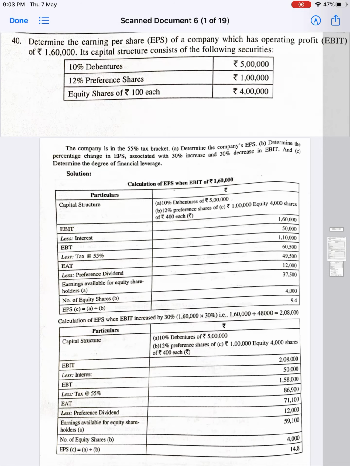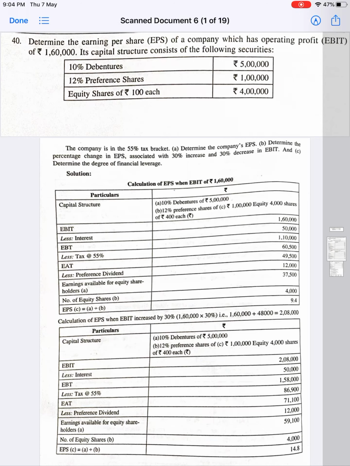In continuation of the previous videos on this chapter, that is financing decision, let us discuss in this particular problem how to calculate the earning per share when the composition of the capital structure of the company is full of various liabilities like debentures, preference shares and equity shares, and also when a change takes place in earning before interest and tax, that is operating profit.